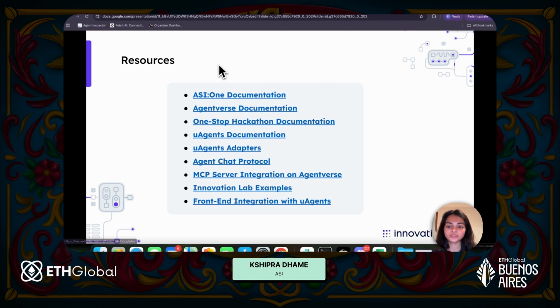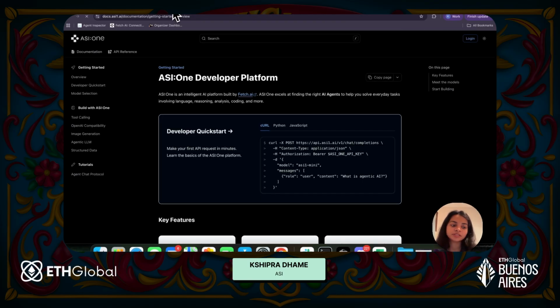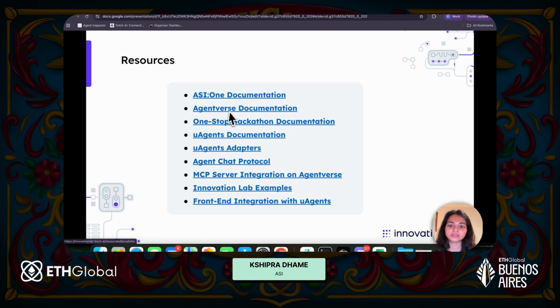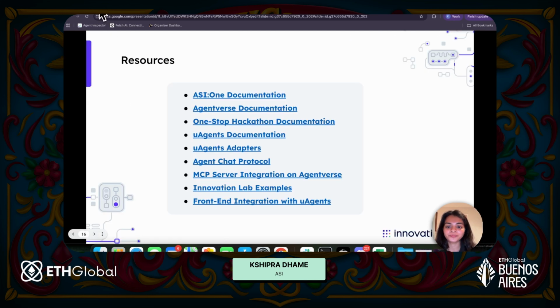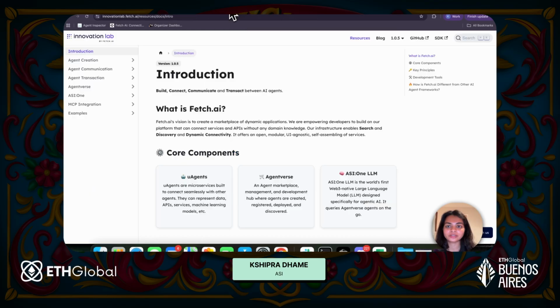So we do have individual documents for the 3 products that we have, that is ASI 1, AgentWars, and also uAgents. But I will say you do not have to refer to any of these documents unless and until you need an in-depth explanation of everything. I will just give you a cheat sheet, which is one-stop hackathon documentation, the Innovation Lab documentation, and you can find all of the information I'm 100% sure that you will need during the hackathon in this document itself.